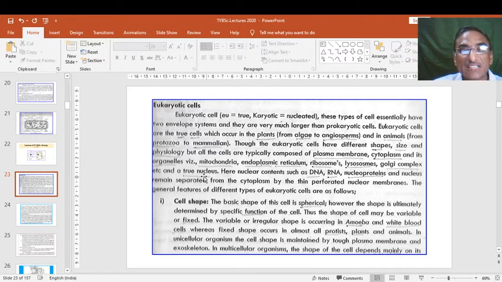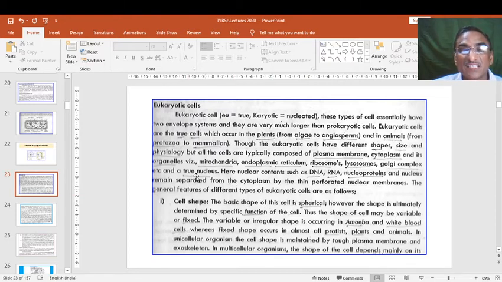And the true nucleus is the central body of the cell. It controls all the activities of the cell. The nucleus mainly contains DNA and RNA as its main contents, and also nucleoproteins. The nucleus remains separated from the cytoplasm by a thin perforated nuclear membrane. Therefore we call it a eukaryotic cell. Then the general features of different types of eukaryotic cells are described one by one.